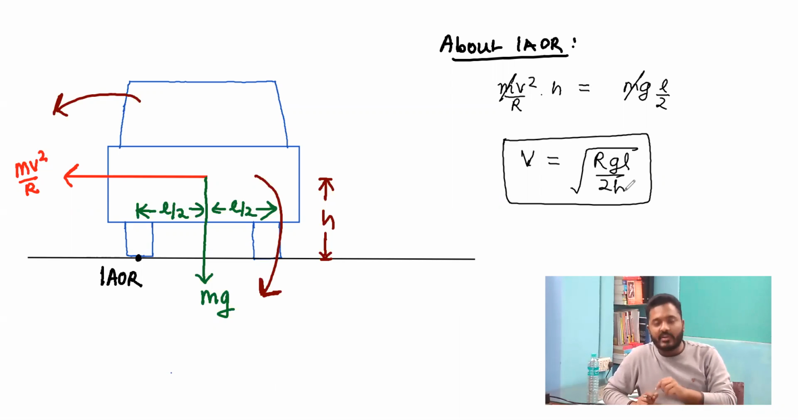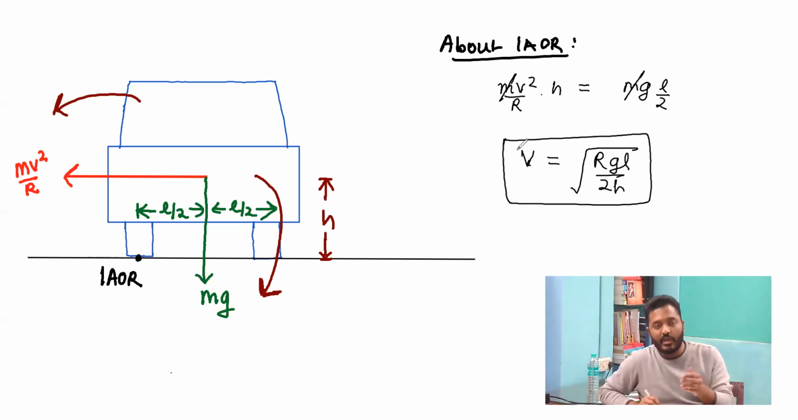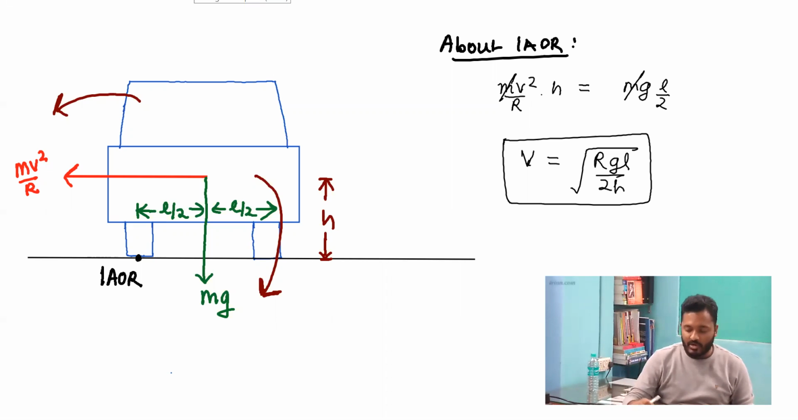This is based on the design of the car, and that is the reason I was saying that the height of the racing cars is made very small. If you reduce the value of this height h, this velocity will increase. That is, the car can go with a much greater velocity without tipping over while taking a circular turn. So these are the concepts along with the application which we have read about toppling.